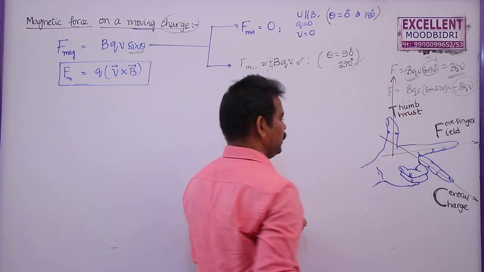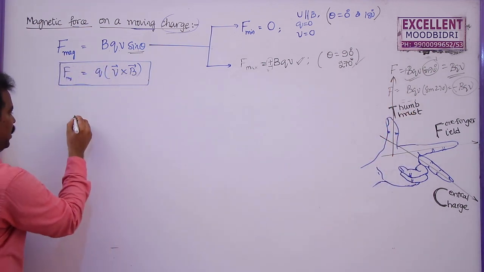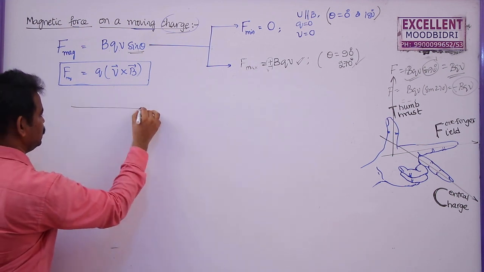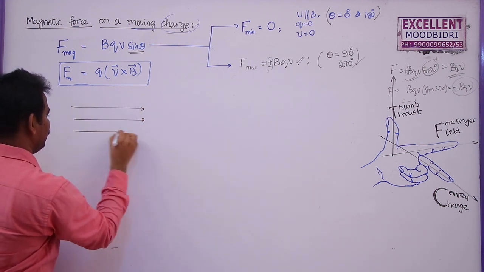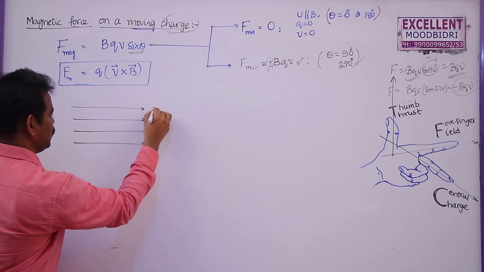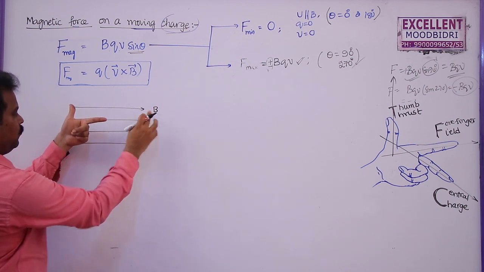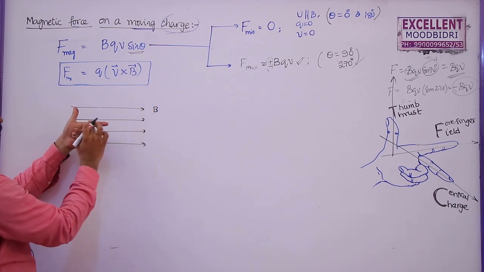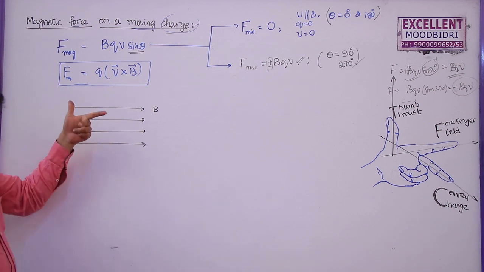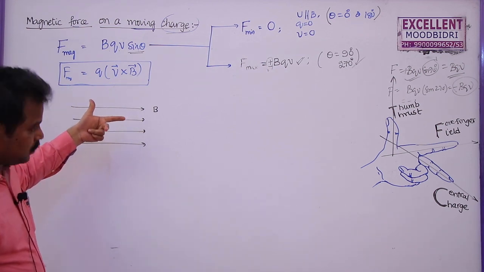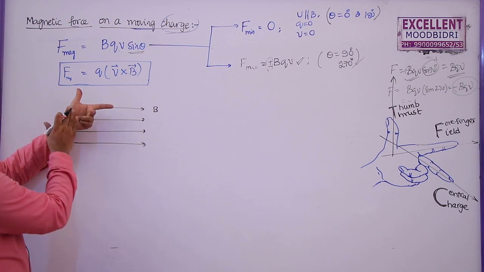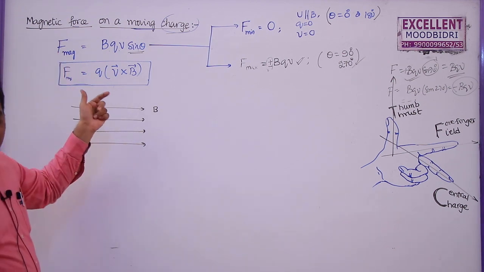Now here I am going to use this concept. This is the magnetic field, which is acting in the direction of the forefinger. If a charge enters perpendicularly like this, it will experience a force. We will discuss this point later.